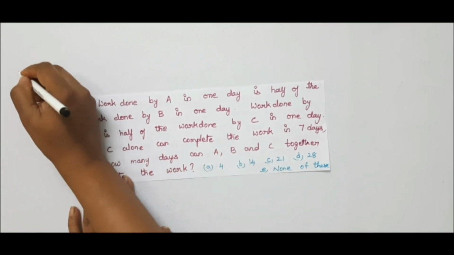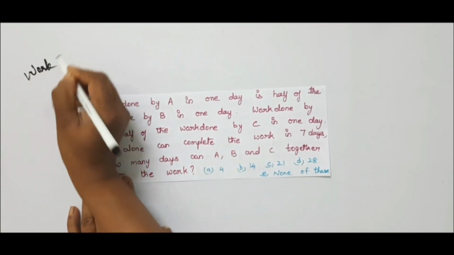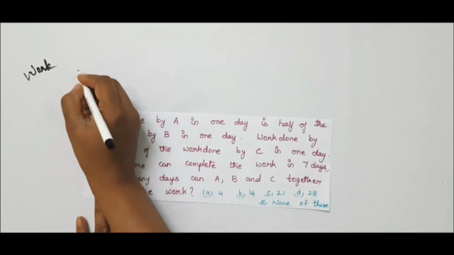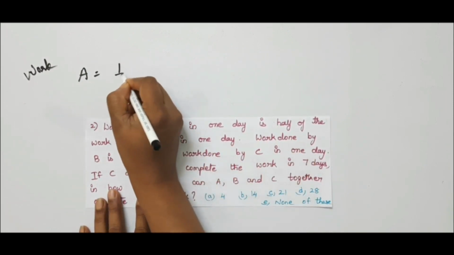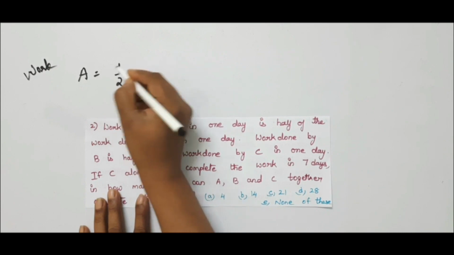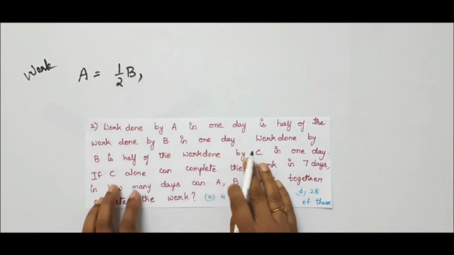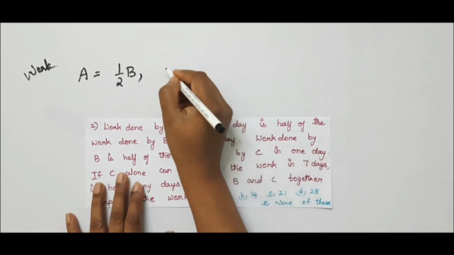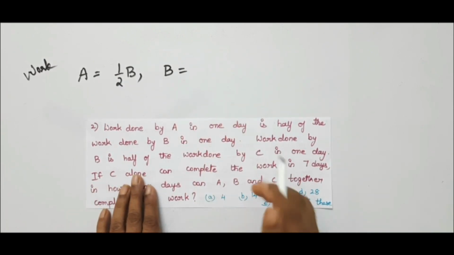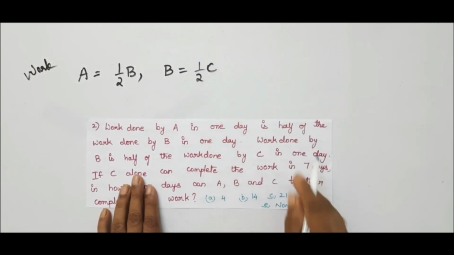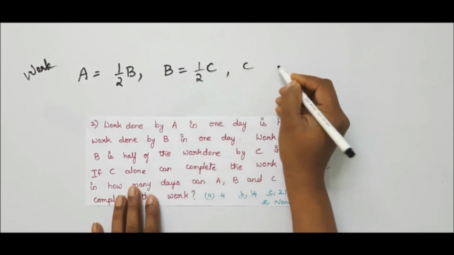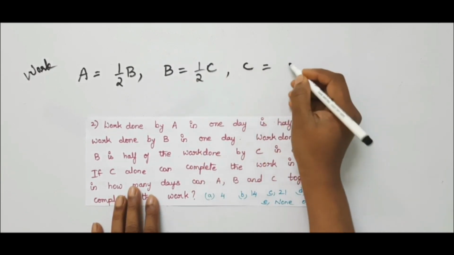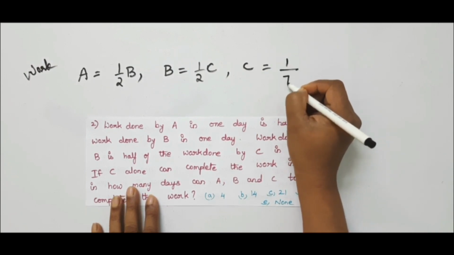So in this problem, he gave the relation between the candidates A, B and C in terms of work. He has given that the work A can do in 1 day is equal to half of the work done by B. That is A equal to half into B. And the next sentence he has given that work done by B equals half of the work done by C, half into C. And the next sentence he has given that C alone can complete the work in 7 days. That is C equal to single work by time, that is 1 by 7. One work in 7 days he can complete.